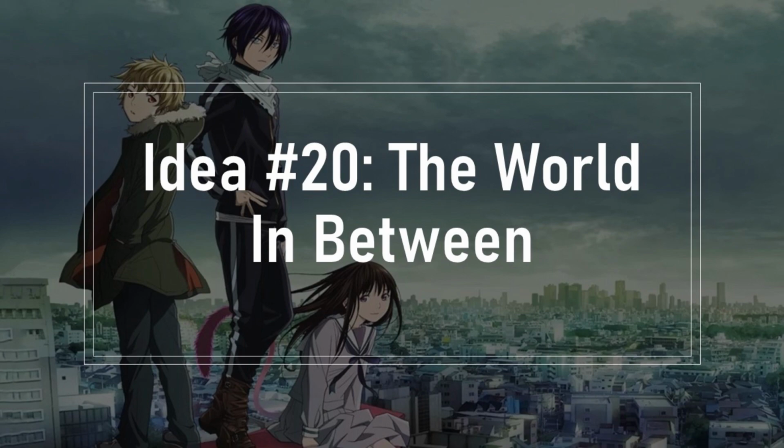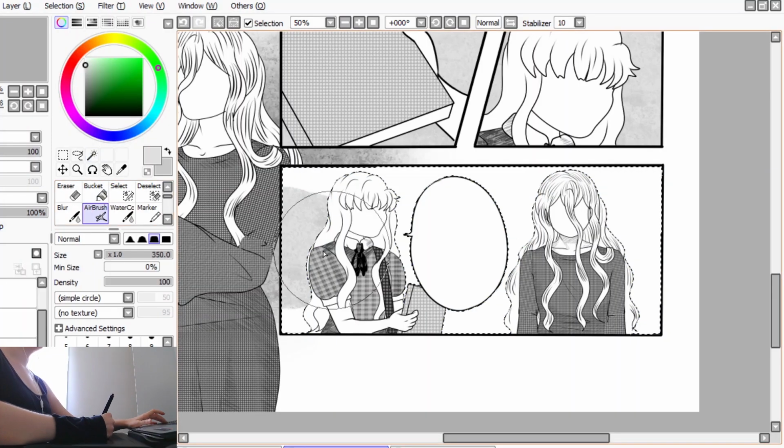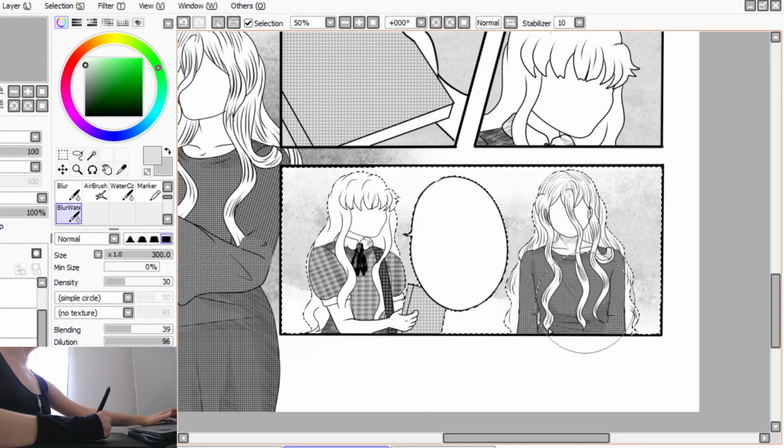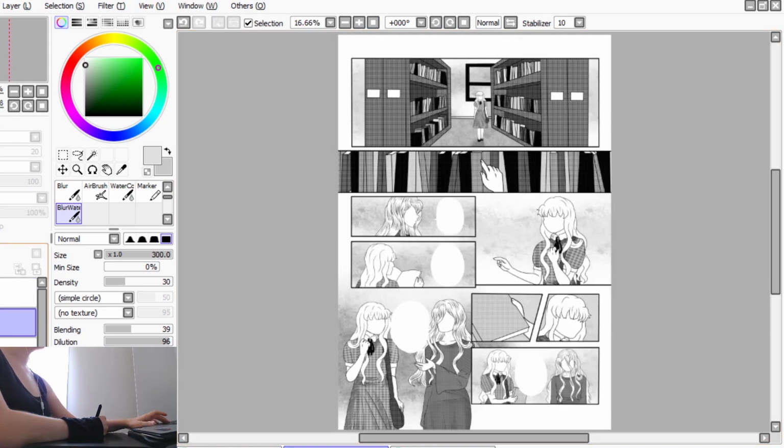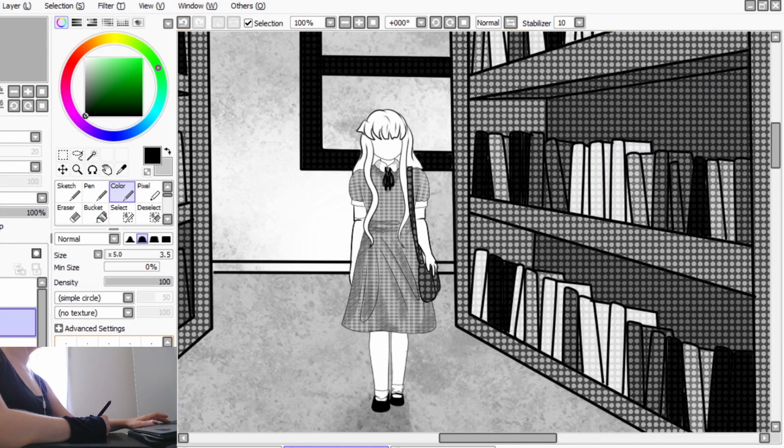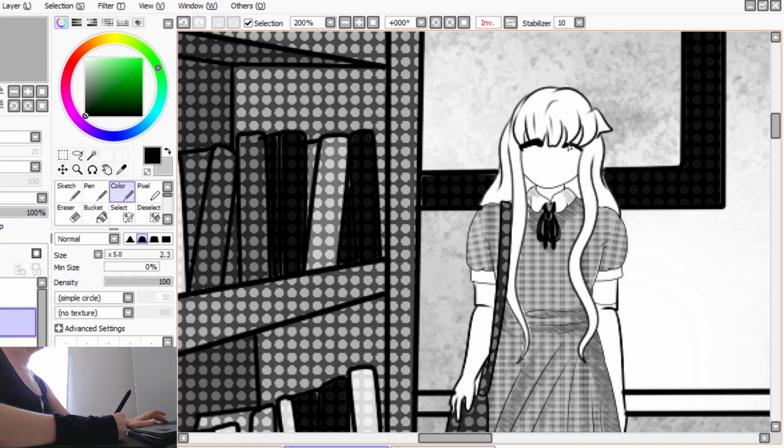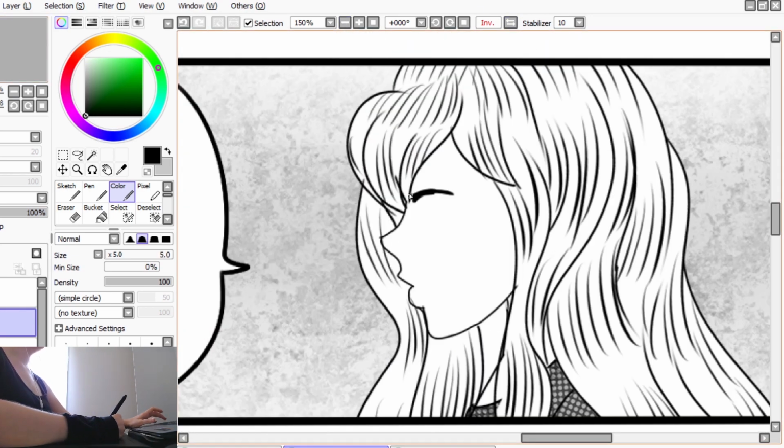My 20th idea is the in-between. When people get lost, they may find themselves in a ghost version of the town. In this world, people can also access their hidden powers. Using their hidden powers, they try to make it back towards the real world.